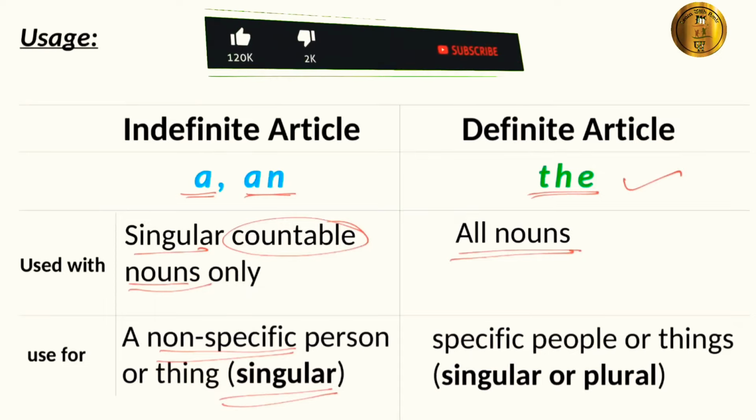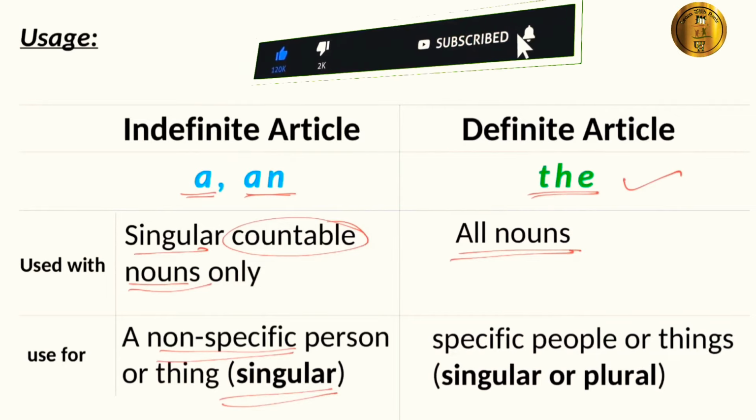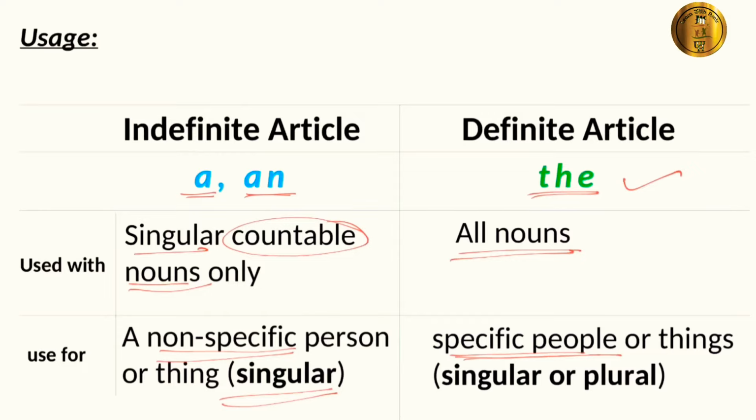Whereas the definite article is used to specify people, places or things, whether singular or plural, but it has to be specified.